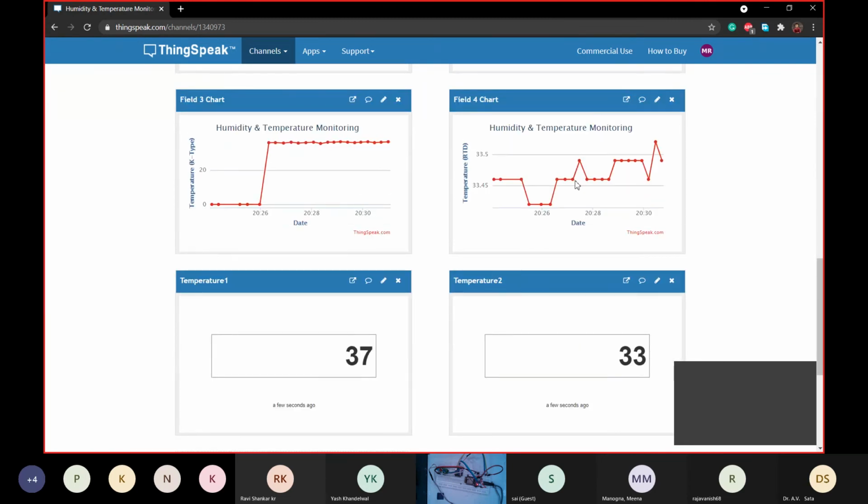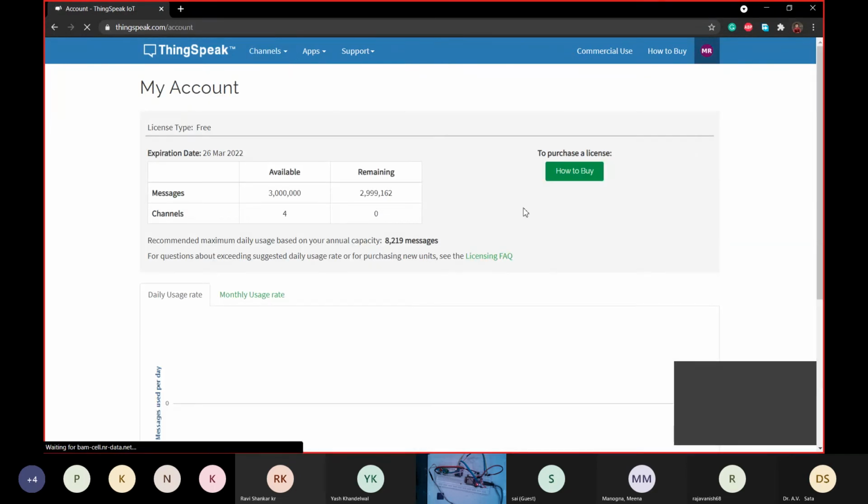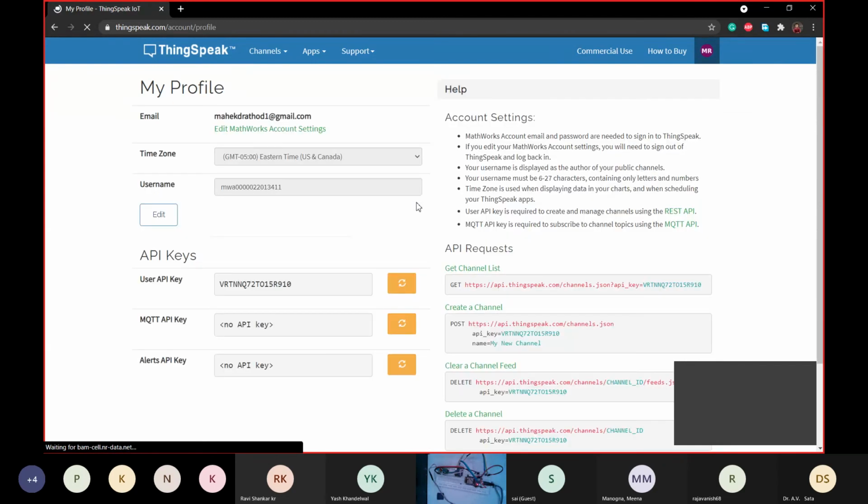If anybody wants to see it on their phone as well, you can just enter this API key in your phone, and you will be able to see all this data in your ThingView application installed on Android or iOS.